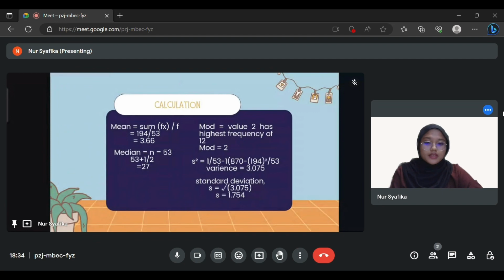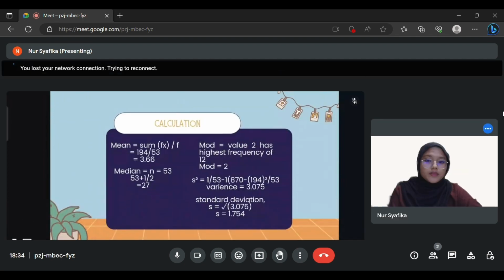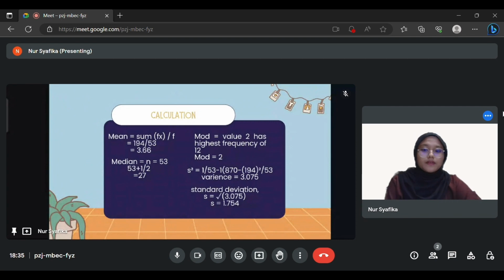Lastly, for the standard deviation, 1 will be divided by 53 minus 1 and multiplied by 870 minus 194 squared divided by 53. The answer that we get here is the variance equal to 3.075. To find the standard deviation, the variance will be square rooted, and the answer that we get for the standard deviation is 1.754. That's all for the calculation for the question how many hours students spend time studying a week.